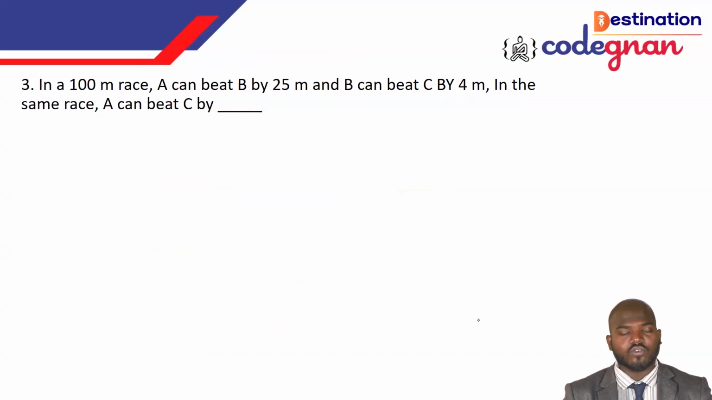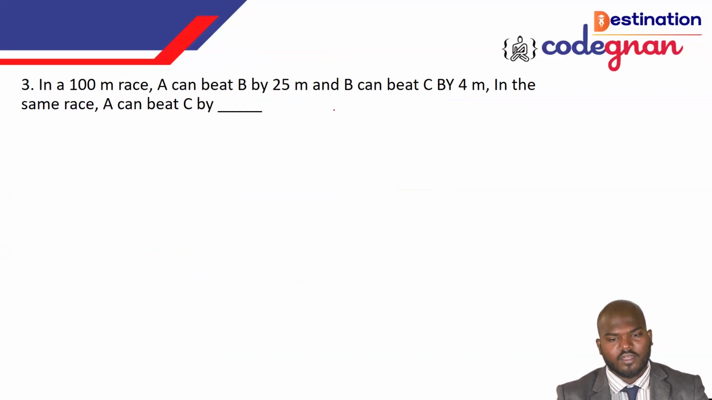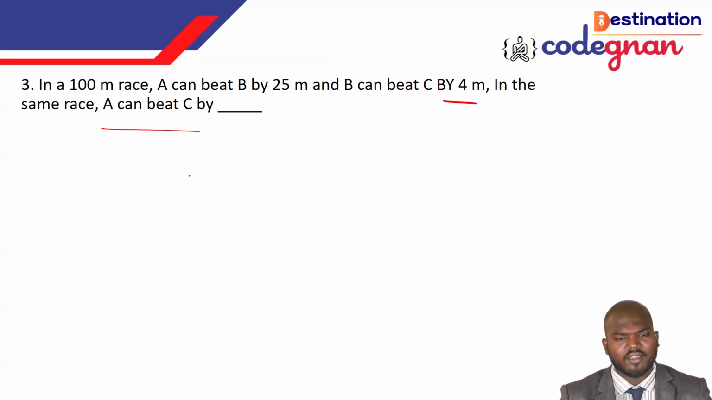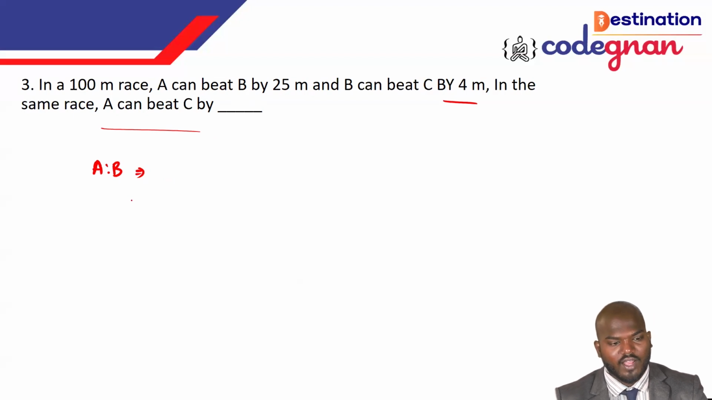Okay, guys. So going to the next question: in a 100-meter race, A can beat B by 25 meter. B can beat C by 4 meter in the same race. A can beat C by what? This kind of question you can solve directly using a ratio. You don't need that much difference. I'm taking A is to B. They are mentioning that A can beat B by 25 meter, that is B has lost. You can take the value of A is to B as 100 is to 75.